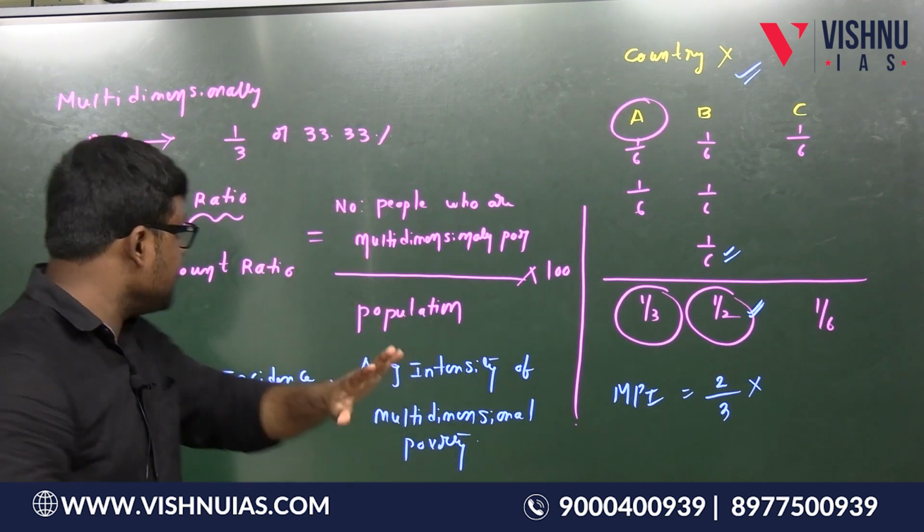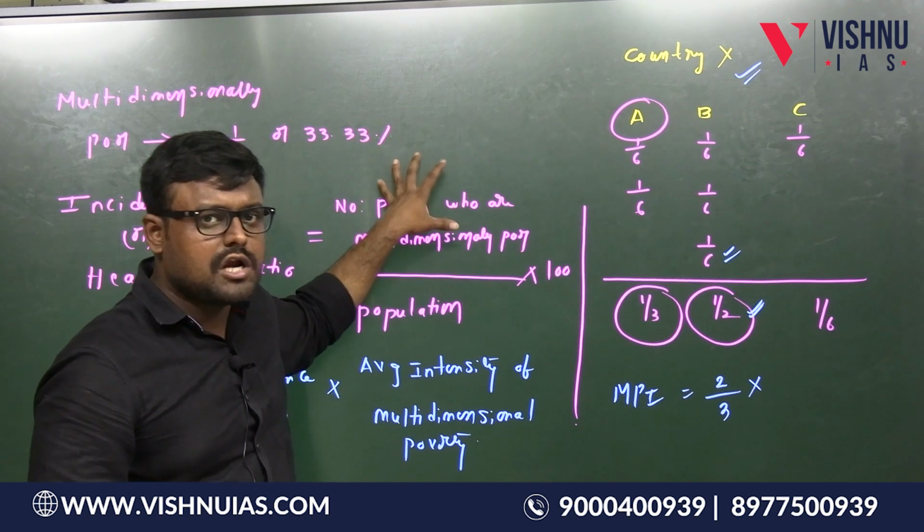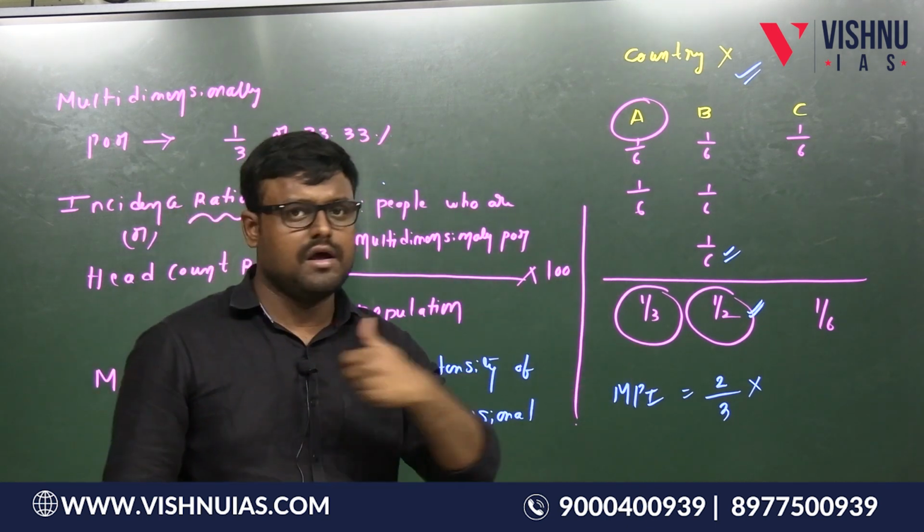But for the incidence ratio or head count ratio, we just want to know how many people are multidimensionally poor divided by the population into 100.